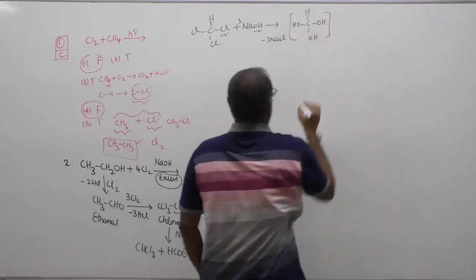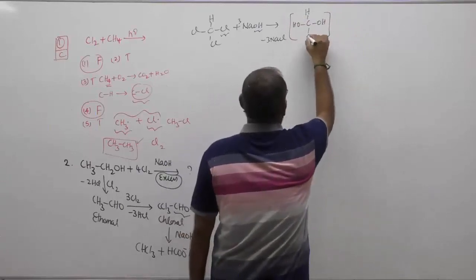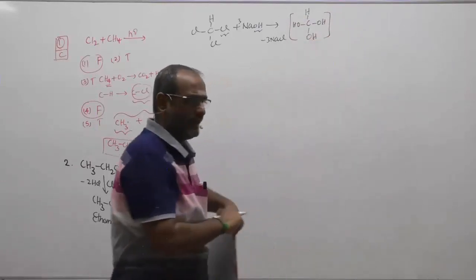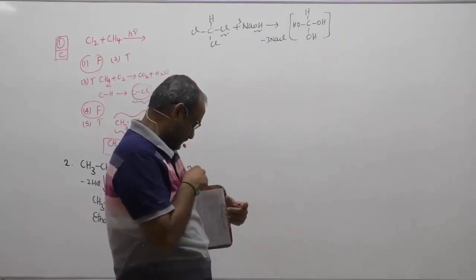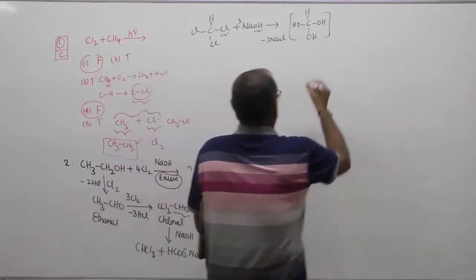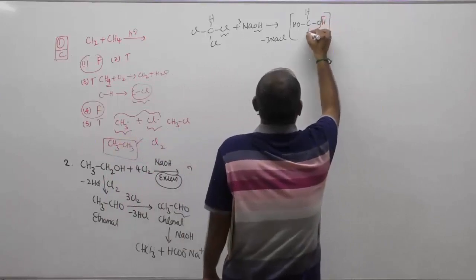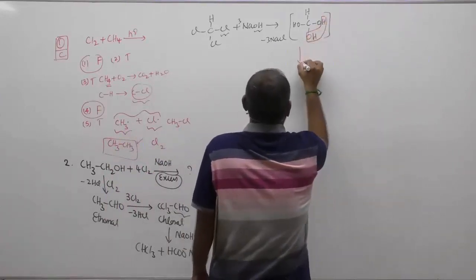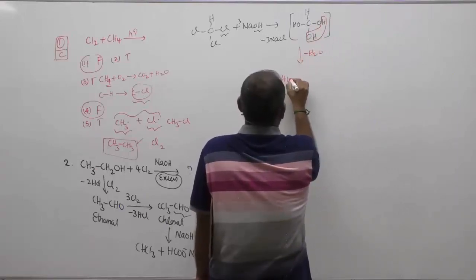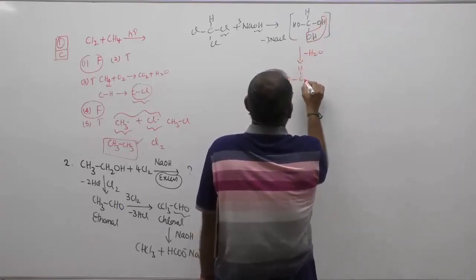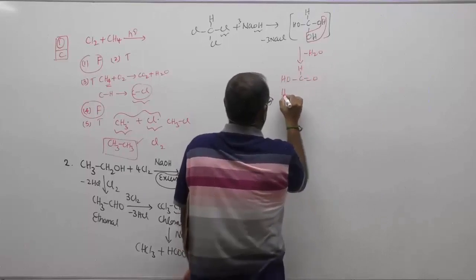It is a triol, gem triol. Gem triols are unstable. Obviously, they will eliminate water. When it eliminates water, minus H2O, it is going to form HO-CH=O, which is nothing but formic acid.